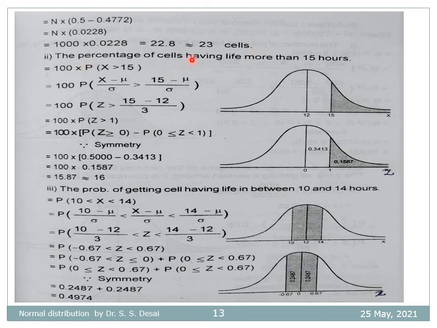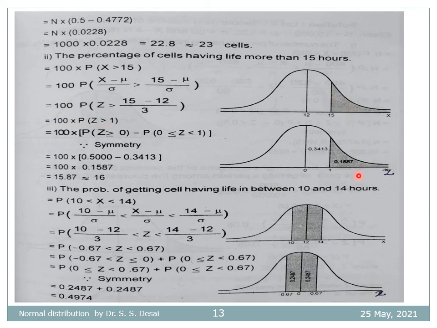Next is the percentage of cells having life more than 15 hours. This is equal to 100 times the probability that x is greater than 15. Let us transfer this to z by the z transformation, which gives 100 times the probability that z is greater than (15 minus 12) divided by 3, that is 1. So this is 100 times the probability that z is greater than 1.